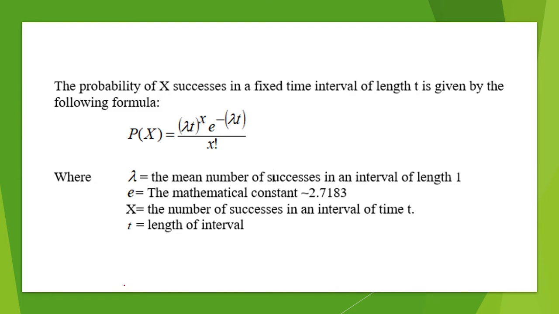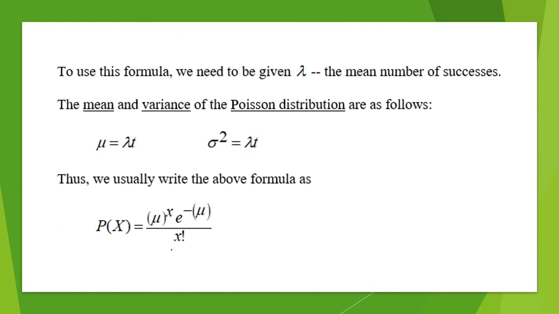E is the mathematical constant 2.7183, and this can be found on your calculator. X equals the number of successes in an interval of time t, and t is the length of the interval. To use this formula, we need to be given lambda, the mean number of successes.